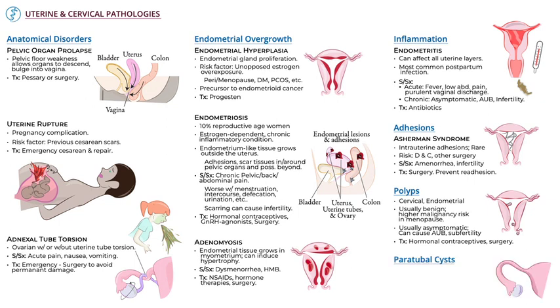Finally, for completion, show that parauterine tube cysts are fluid-filled cysts that grow adjacent to the fallopian tubes. They're typically benign and asymptomatic, but larger lesions can cause feelings of pelvic pressure and pain and can facilitate adnexal torsion. In these cases, surgical removal of the cysts is necessary. This concludes our diagram.